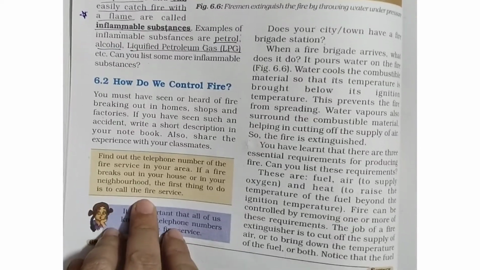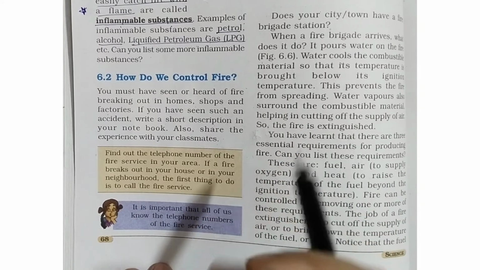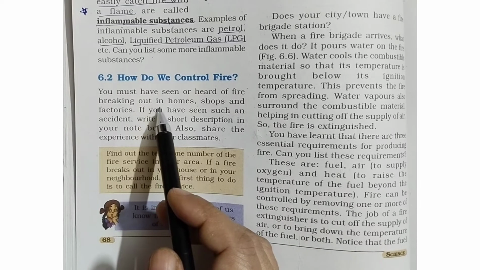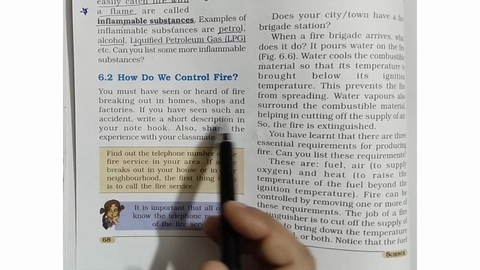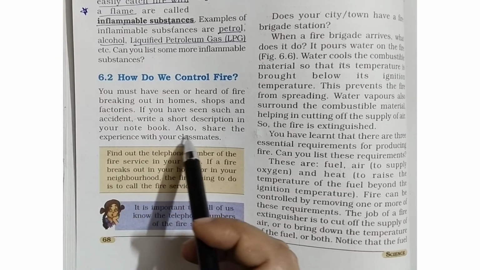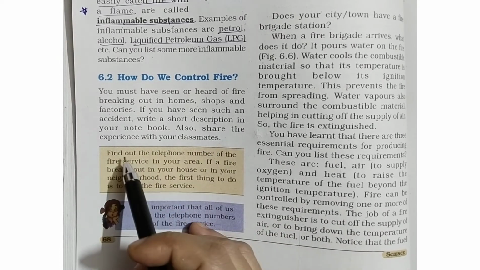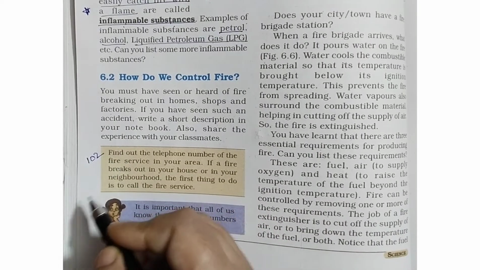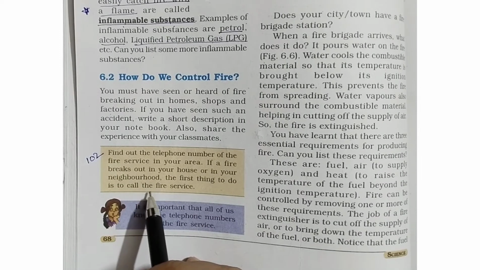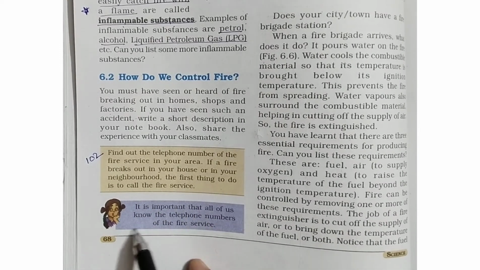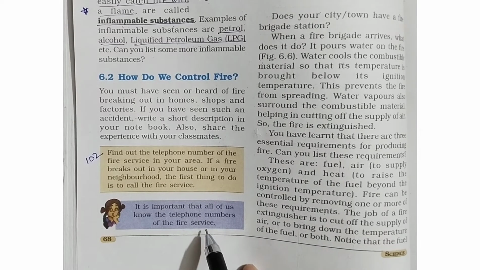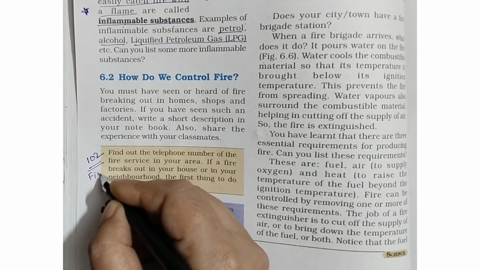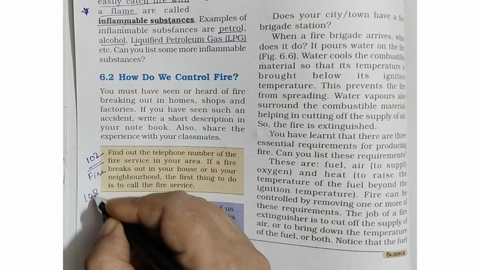Next is 6.2. How do we control fire? You must have seen or heard of fire breaking out in homes, shops and factories. If you have seen such an accident, write a short description in your notebook. Also share the experience with your classmates. Find out the telephone number of the fire service. It is 102. It is important that all of us know the telephone number of the fire service. 102 is the telephone number of the fire service. And what about the ambulance? It is 108.